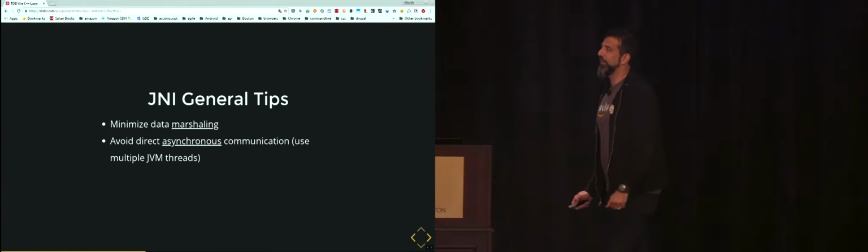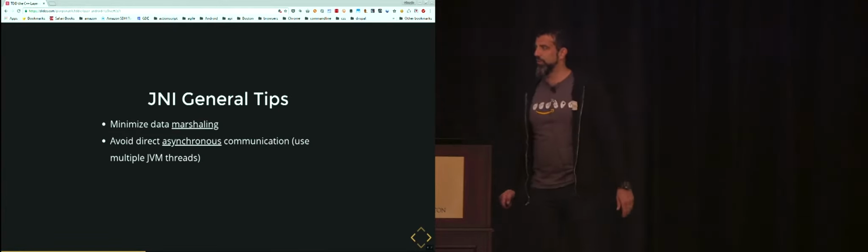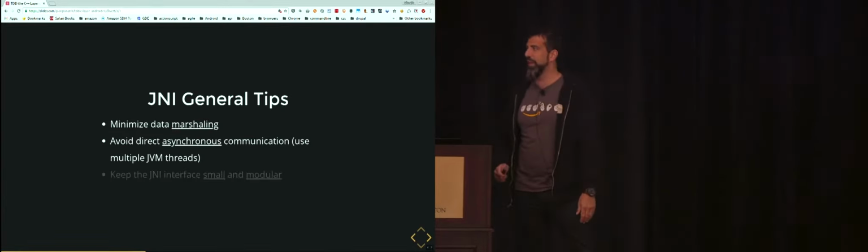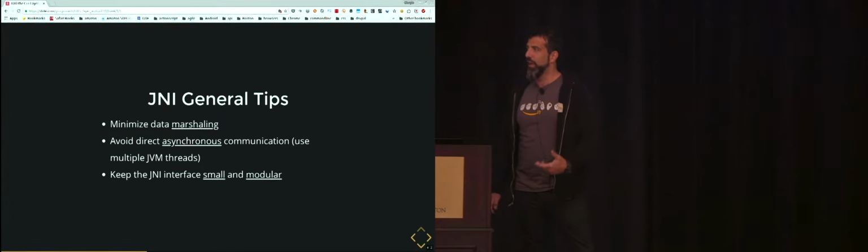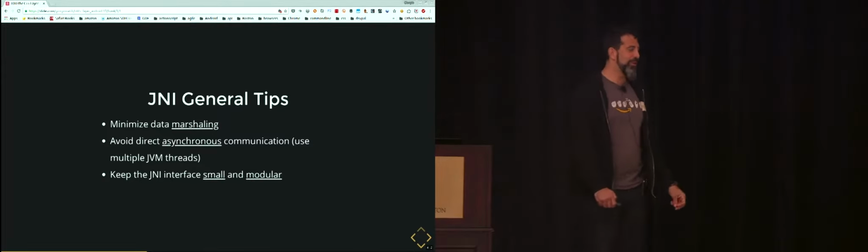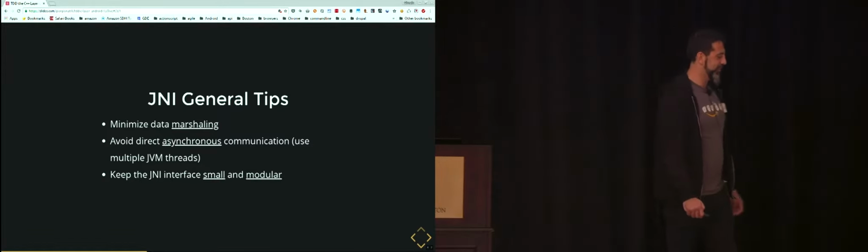And avoid direct asynchronous communication. You can use multiple threads on the JVM, and you can make it happen anyway. And try to keep the JNI interface small and modular. I saw JNI interfaces of more than 900 lines of code.